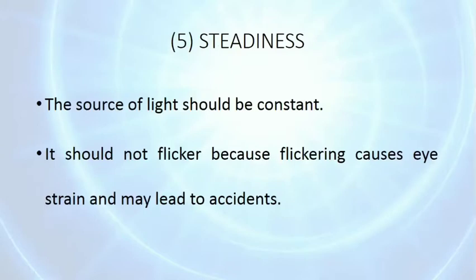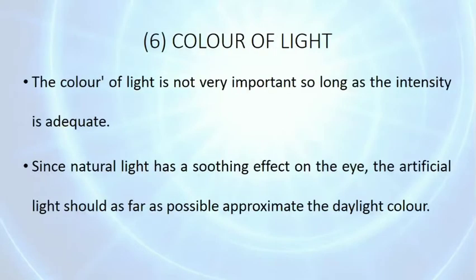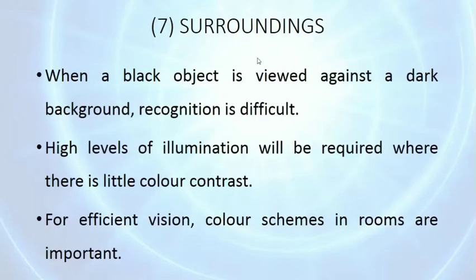Light should be steady; it should not flicker. The color of light should approximately match the daylight color. Then surroundings: a high level of illumination will be required where there is little color contrast. So the surroundings should be such that we can identify the object. It is difficult if a black object is viewed against a dark background, so there should be a difference between background and object.